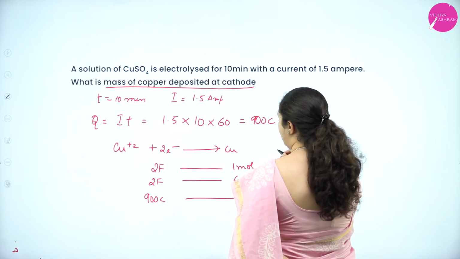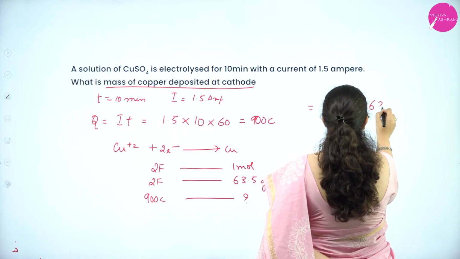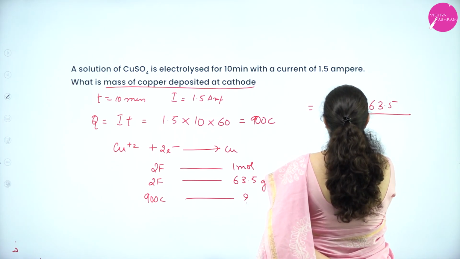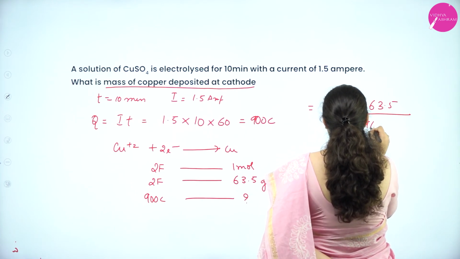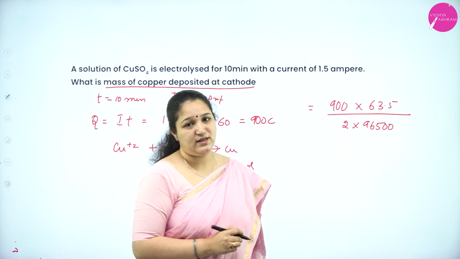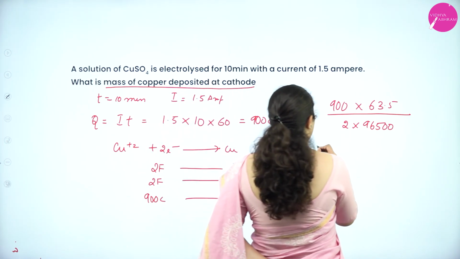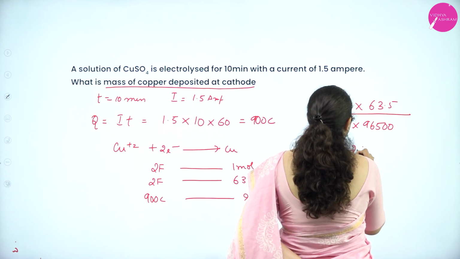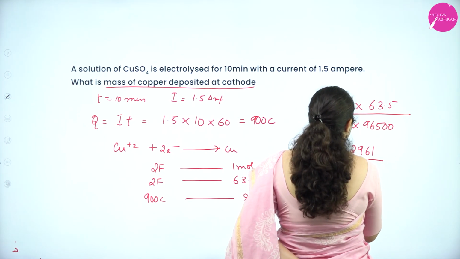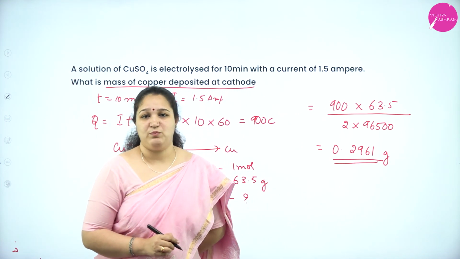The mass of copper deposited is 900 into 63.5 divided by 2 into 96,500, because every Faraday is equal to 96,500. If we solve this, we'll get 0.2961 grams. So this is the mass of copper deposited.